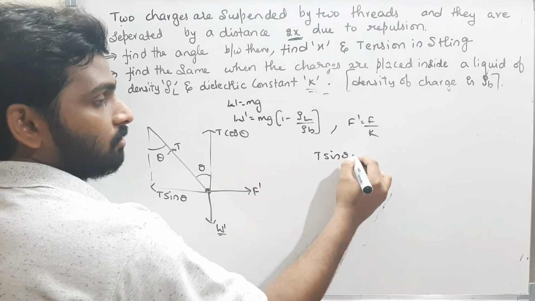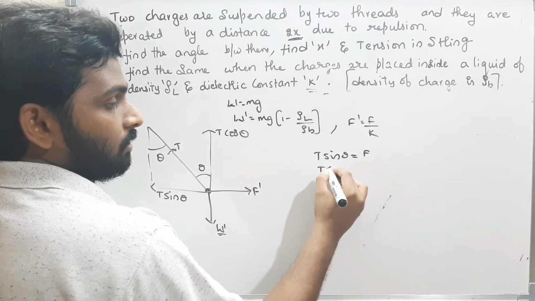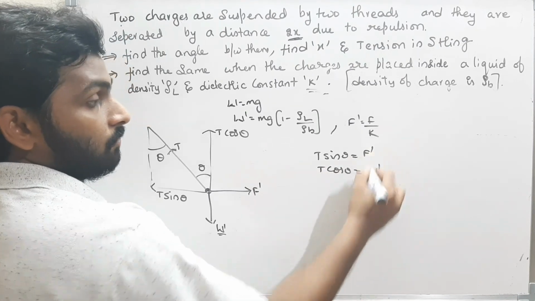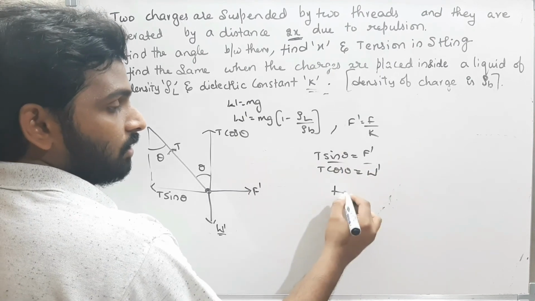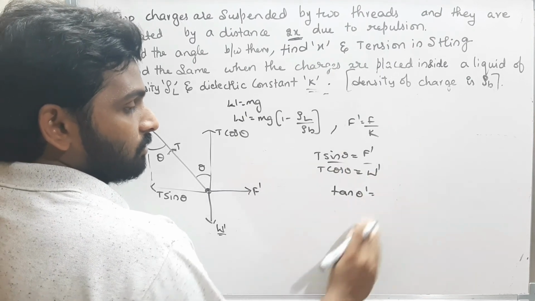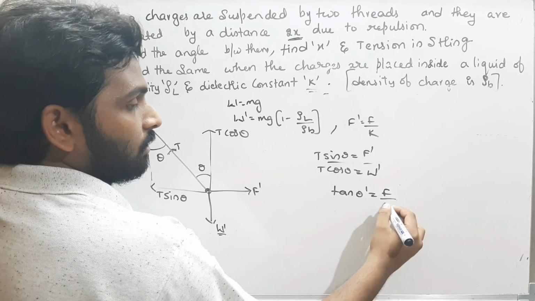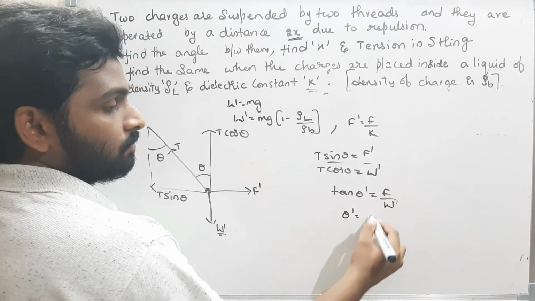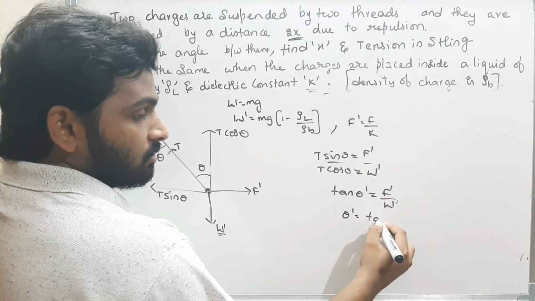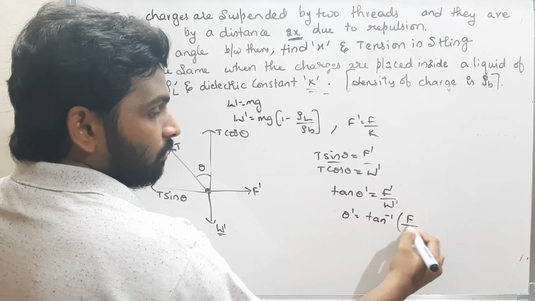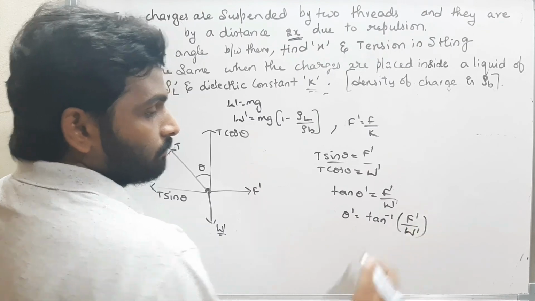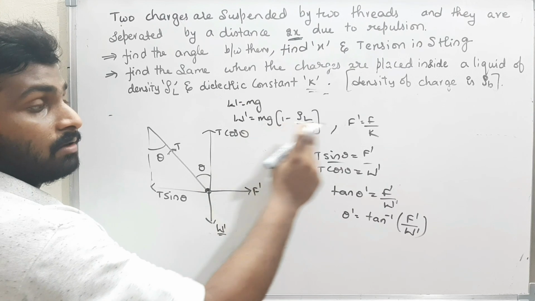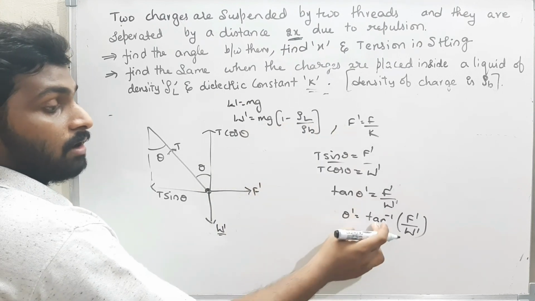T sin theta is equal to F dash and T cos theta is equal to W dash. If I equate them, tan theta is nothing but F dash by W dash. Therefore, theta dash is nothing but tan inverse of F dash by W dash. That is the new angle. Because of the change in the weight and the change in the force, the angle will change.